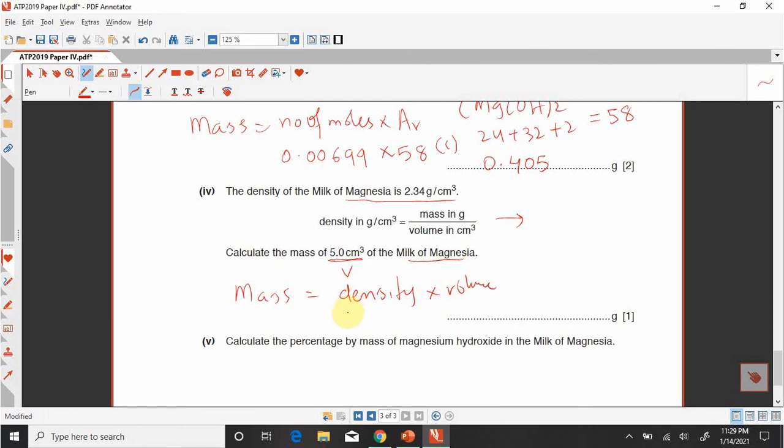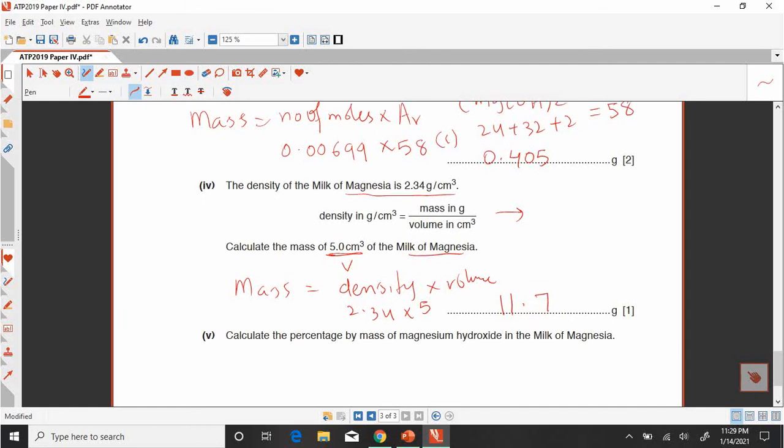So density is 2.34, and multiplied by volume, 5. When you multiply, the answer will be 11.7, which will be the mass of the milk of magnesia.